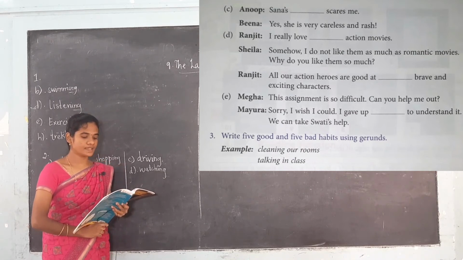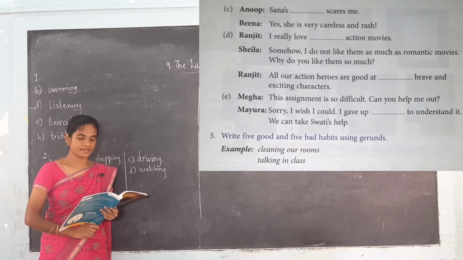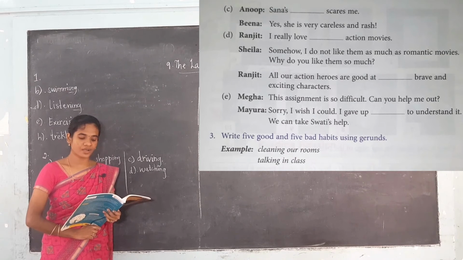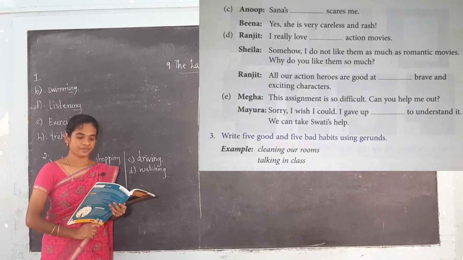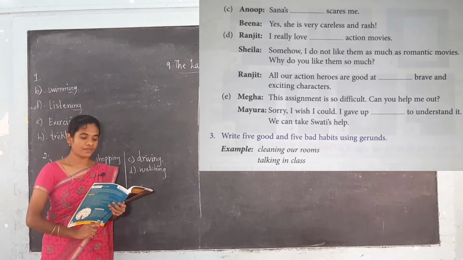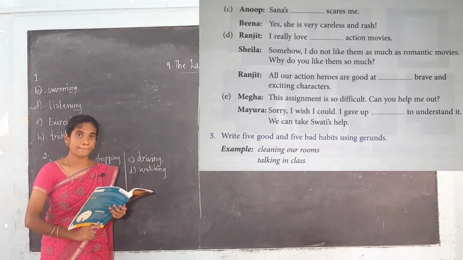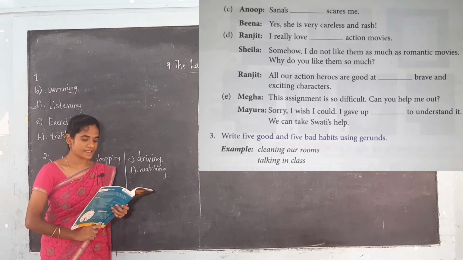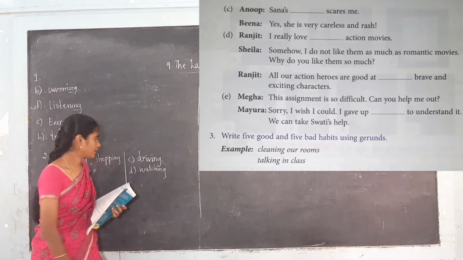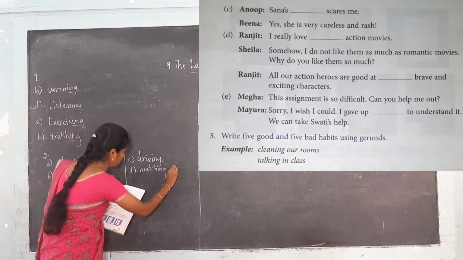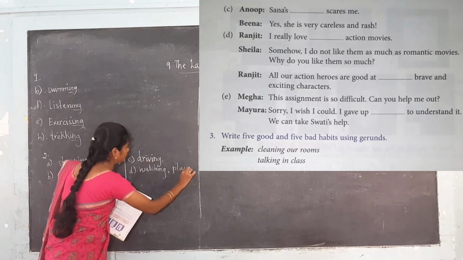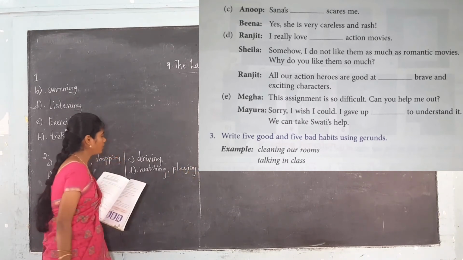The next one is Ranjit. Again Ranjit is saying, all our action heroes are good at dash brave and exciting characters. Playing. Okay, all our action heroes are good at playing brave and exciting characters. Again playing. Write correctly in your book.